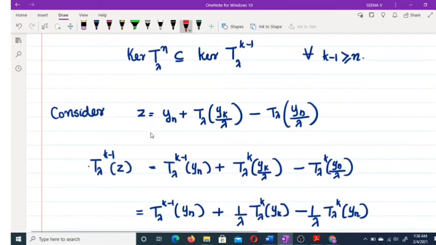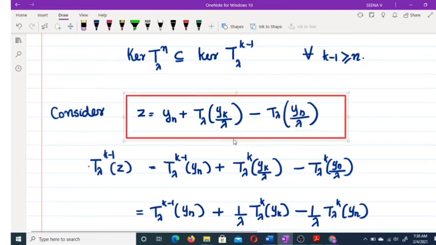Now just note this, to remember this: consider z equal to yn plus T_λ yk by λ minus T_λ yn by λ. Why we are choosing this set, we will see later. We are choosing z equal to yn plus T_λ yk by λ minus T_λ yn by λ.